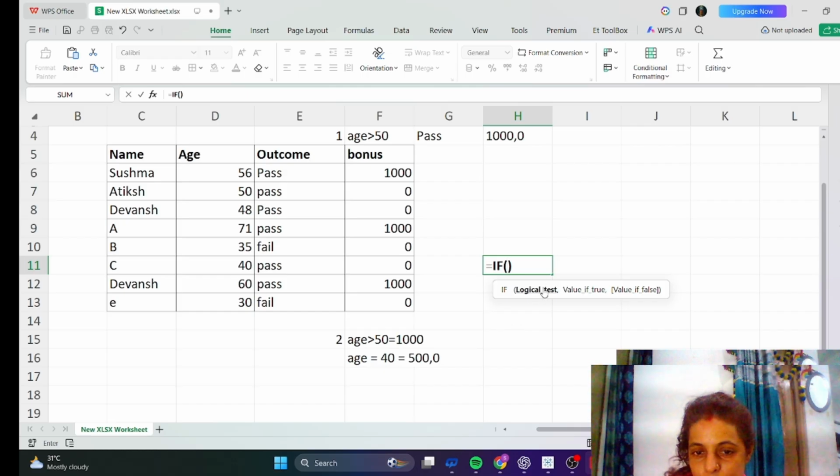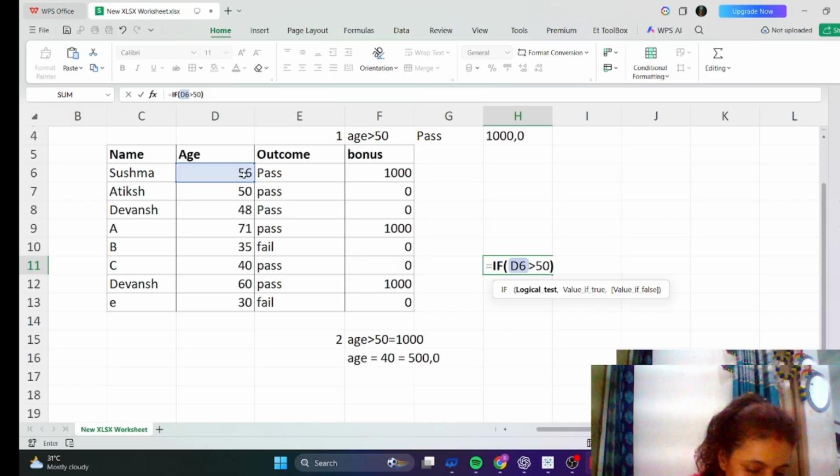It is asking for the logical test. What is the logical test? The logical test is age. What is the logic we are going to apply? Age should be greater than 50. Then we have to select age, greater than 50. If age is greater than 50, then he will get, equal to, 1000, comma.